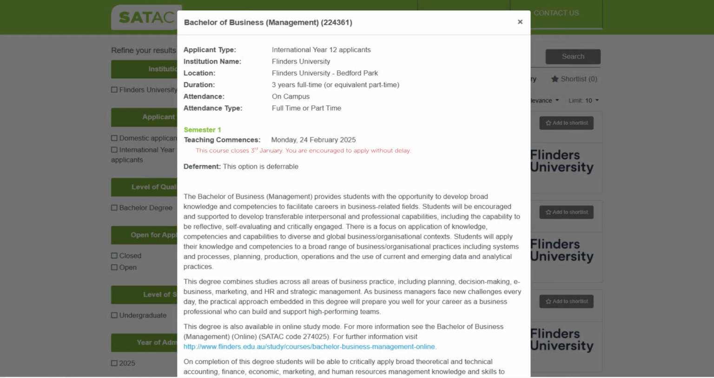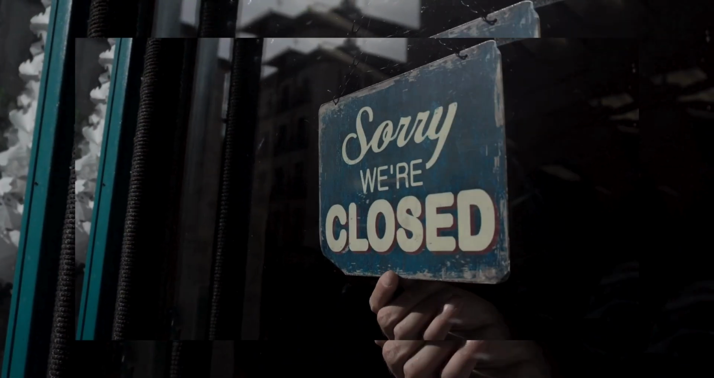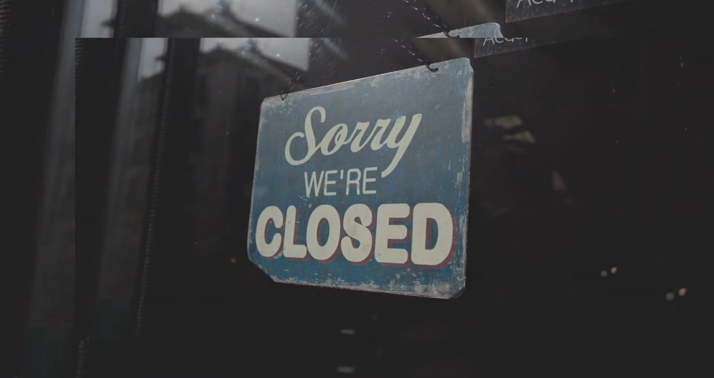Let's look now at the details of a course. A course entry includes lots of important information that we will expect that you, as an applicant, will have read through before you apply for the course. Because there's a lot of information, I'll quickly run you through the key features. To begin with, you'll find some basic information about the course, such as how long it takes and where you'll study. Then you've got the teaching commencement date and, very importantly, the course closing date. Course closing dates are set by the institutions, not by SATAC, and once it's closed, we can't do anything to open it back up for you.